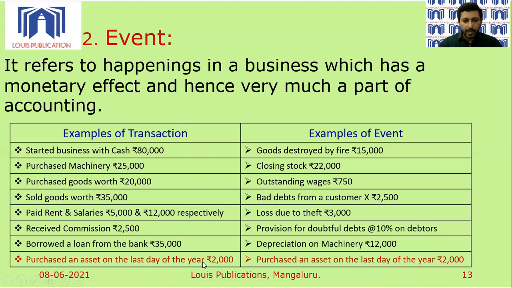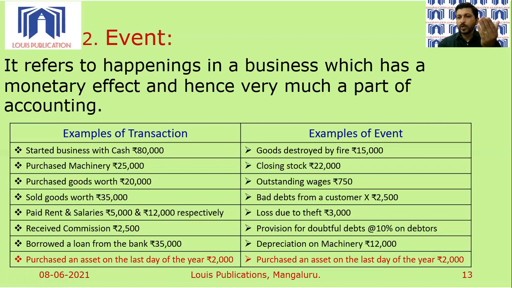Now coming on to the last sentence, which is common on both sides, transaction as well as an event. It is placed rightfully. Whenever the business is purchasing an asset on the last day of the year, and the business is not able to put that asset to use, there is no question of depreciation, but the asset value is going to increase.